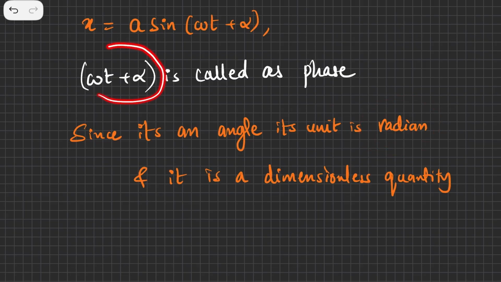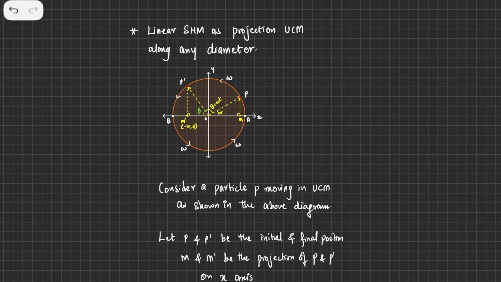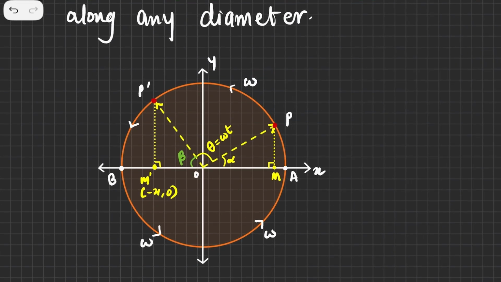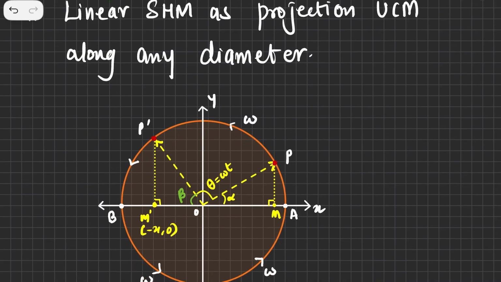Now mark this: ω is your angular velocity or angular frequency, t is time, and α was the angle which was made initially. If you remember the previous topic where I discussed linear simple harmonic motion as a projection of UCM along any diameter, then this was that angle α, and ωt is this. So our phase is ωt + α, which means you know this angle.